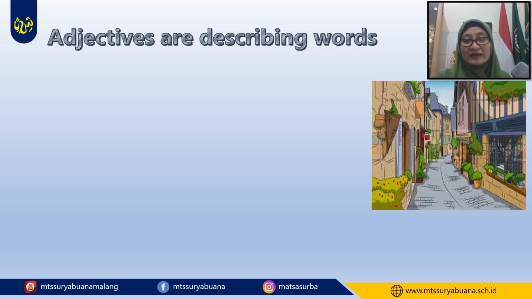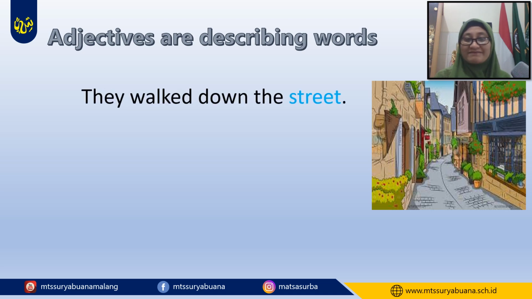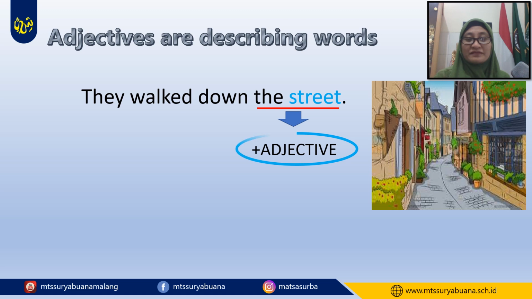Now let's look at this picture. What is the sentence? They walked down the street. The street here is the noun, and to explain more about the noun, to clarify it, we can add an adjective.